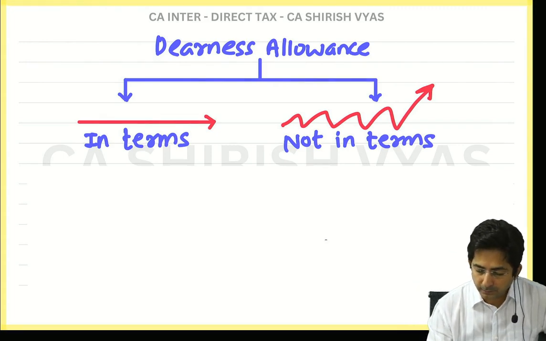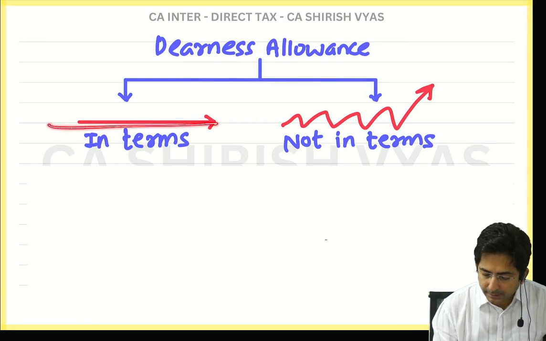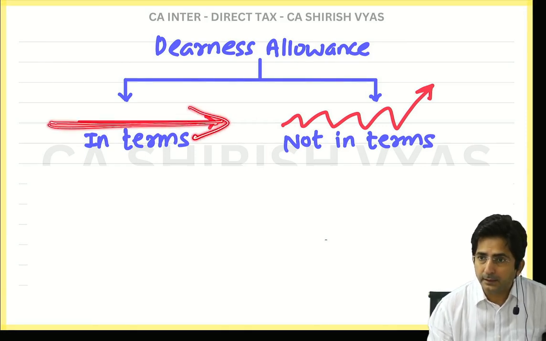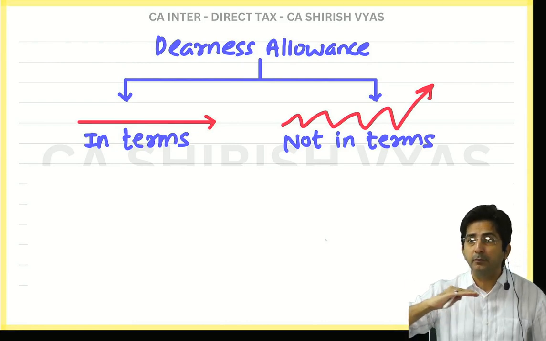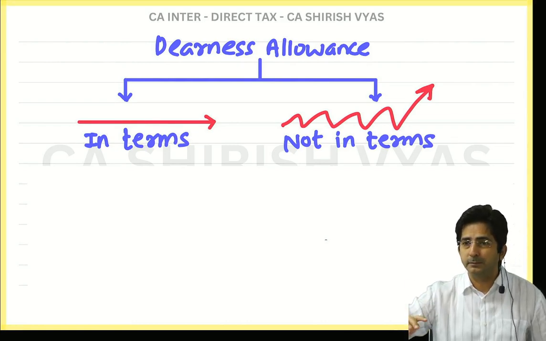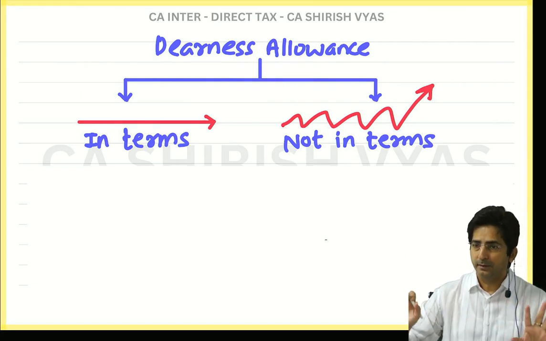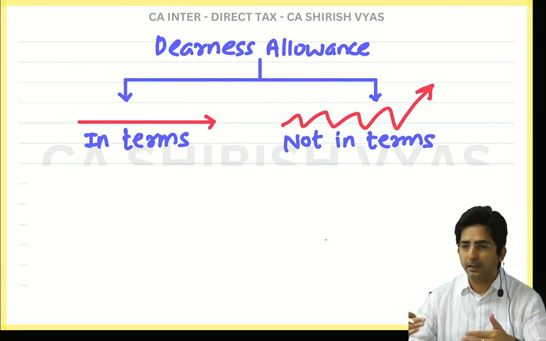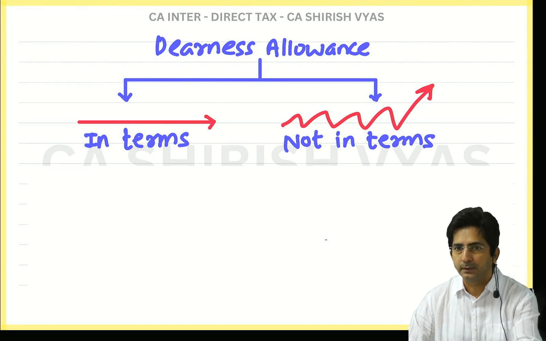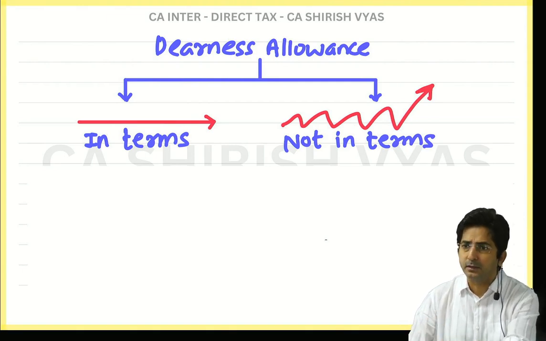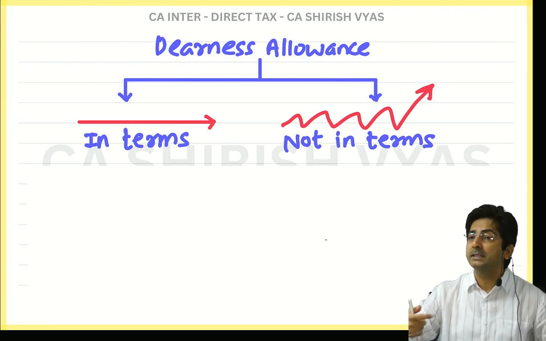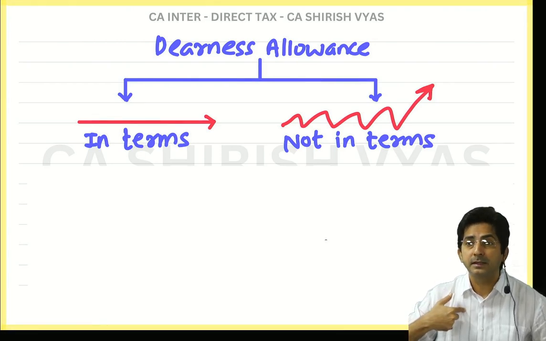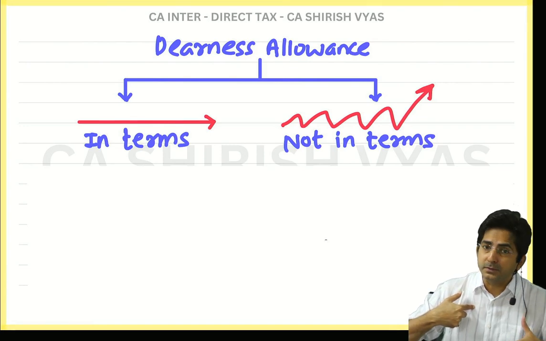Can you see on the screen? This straight line indicates what? It is a constant DA. By the straight line, what I am trying to say is that it will remain constant. Constant does not mean it will remain fixed forever. It will change. Right now your dearness allowance is say 5,000. It will become 6,000, 7,000. But it will not change according to inflation. It will change according to my terms. That is why it is called in terms.